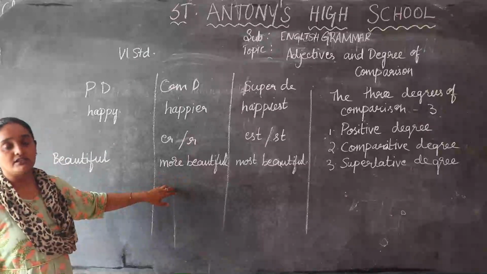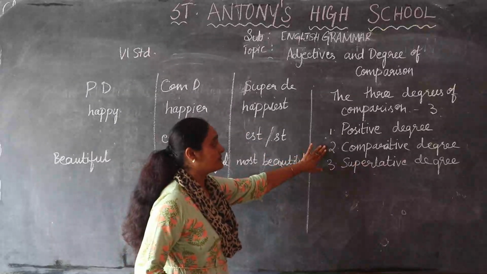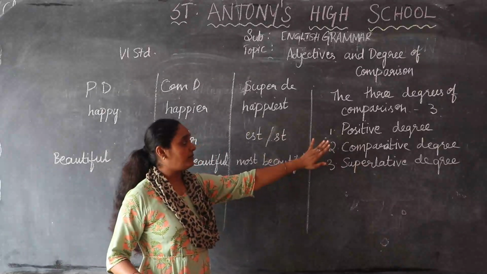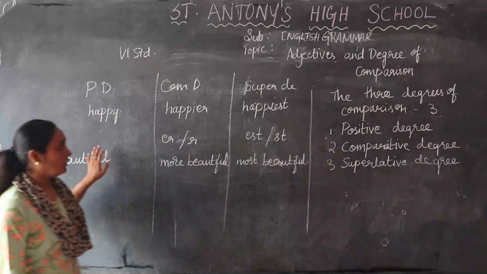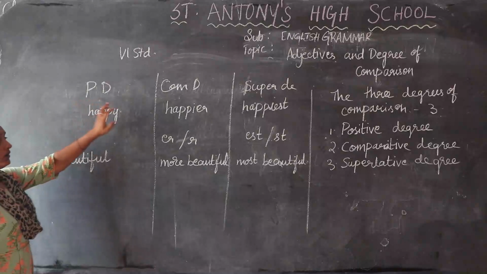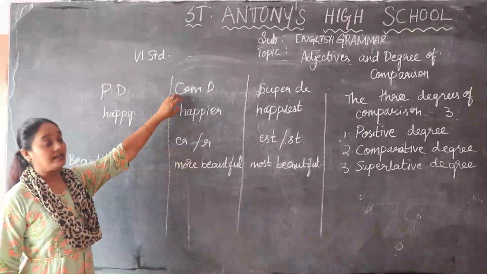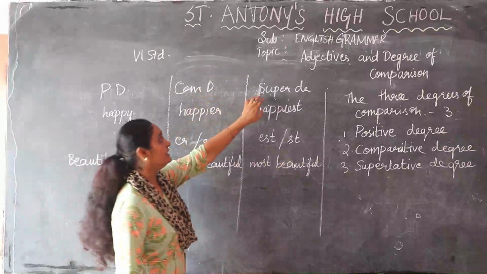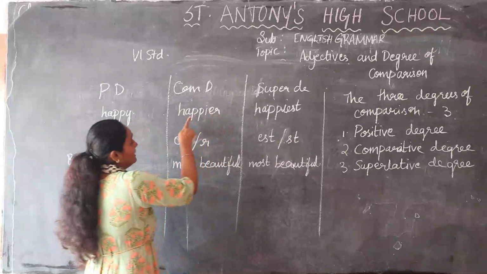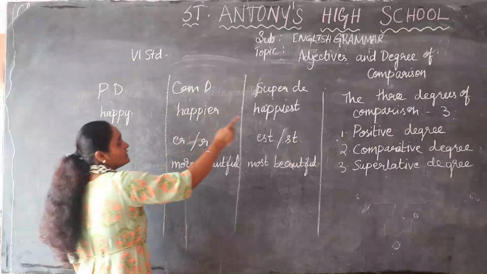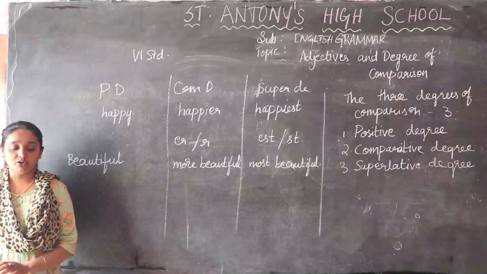Did you understand this, children? I explained the degrees of comparison here. We have 3 degrees here: positive degree, comparative degree and superlative degree. So I have shown you how to write. This is an adjective. So how will you write the 2 other forms of the adjective? That is by writing the comparative degree and superlative degree. You can write happy is the adjective, happier and happiest. Happier is the comparative degree and happiest is the superlative degree. Okay children, did you understand?